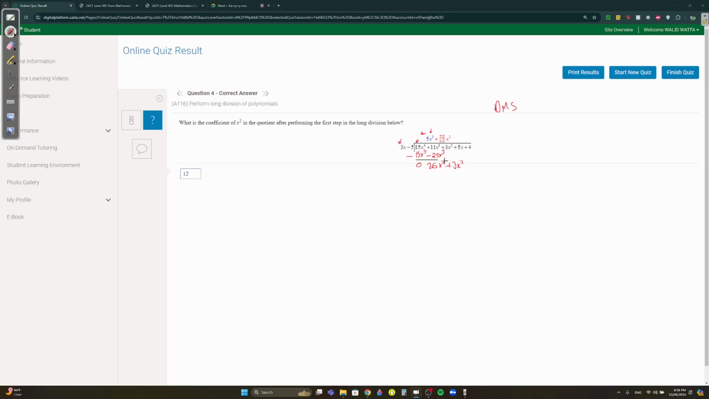Then you continue again. DMS, divide: 36x to the power of 3 divided by 3x. 36 divided by 3 is 12, so 12. And then x to the 3 divided by x is x squared. All they need is what's in this question mark here, which is 12. If you were to continue, you would now multiply each term by 12x squared and continue subtracting. So the term inside the box is 12.